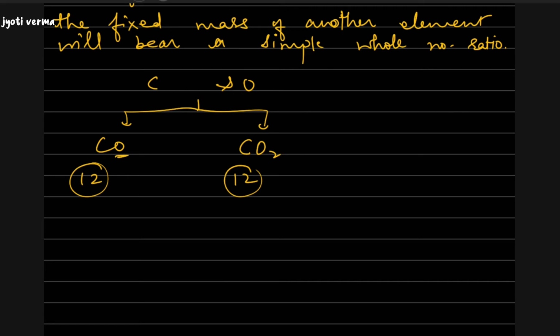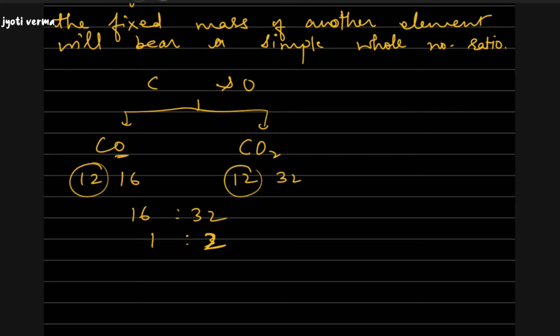Now what about oxygen? The mass of oxygen in carbon monoxide is 16, while the mass of oxygen in carbon dioxide is 32. So here we can observe the ratio between the mass of oxygen in carbon monoxide and the mass of oxygen in carbon dioxide. It is 16:32, or you may say the simple ratio is 1:2.